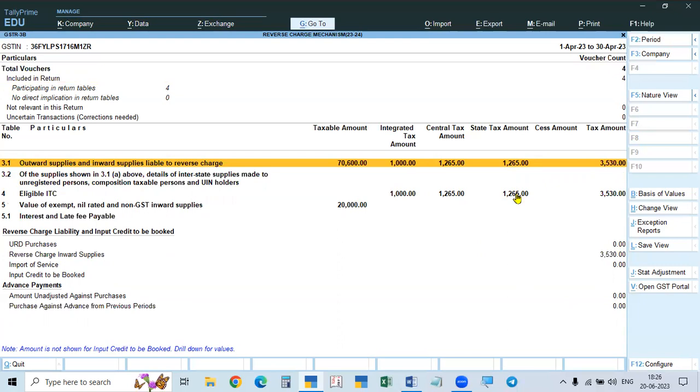For this, we open CGST, SGST in the name of RCM. This is creating the liability of CGST, SGST, IGST for RCM. That's why we will create CGST RCM, SGST RCM, IGST RCM. So liability is created. Liability is credit. All those are credited and the total amount will be debited to one particular account as an asset. When liability is created, there should be an asset. One asset will be created against the liability.